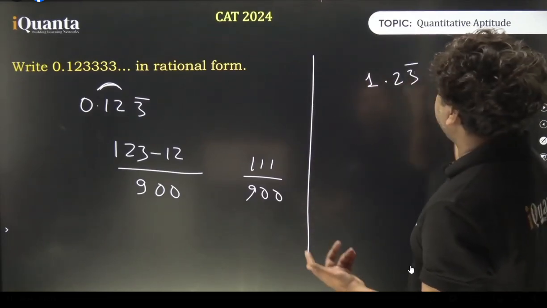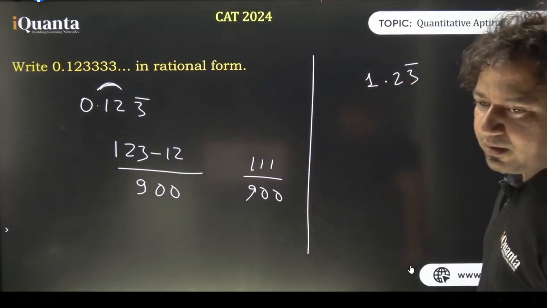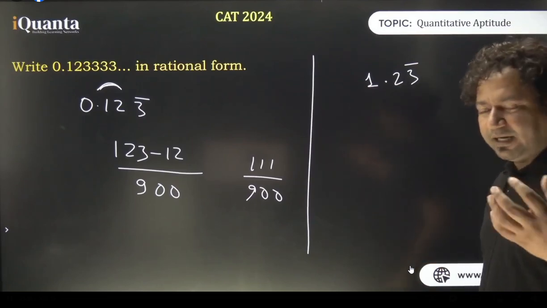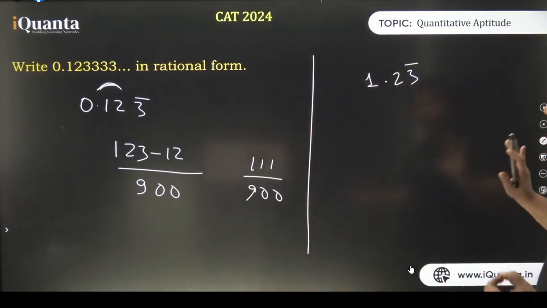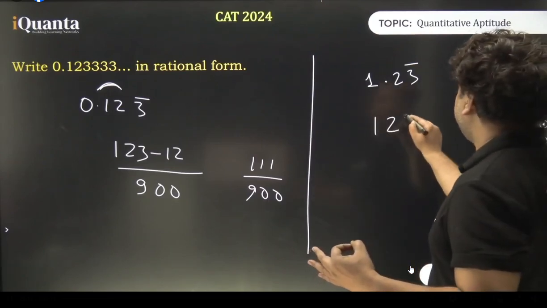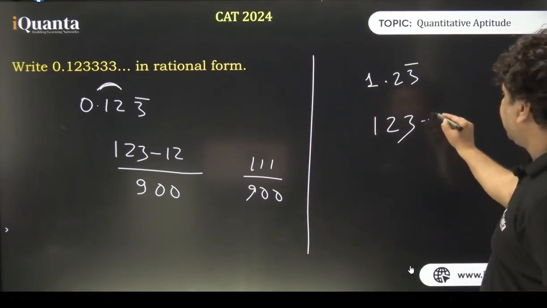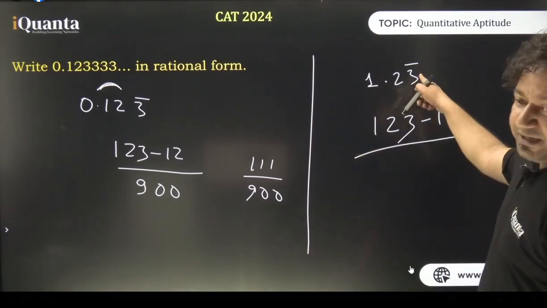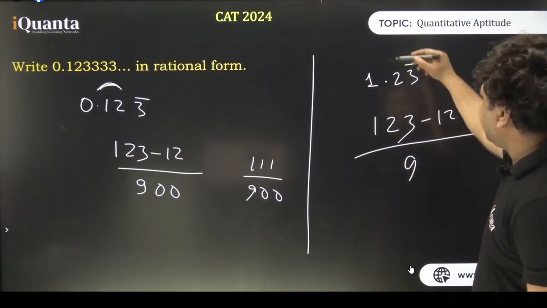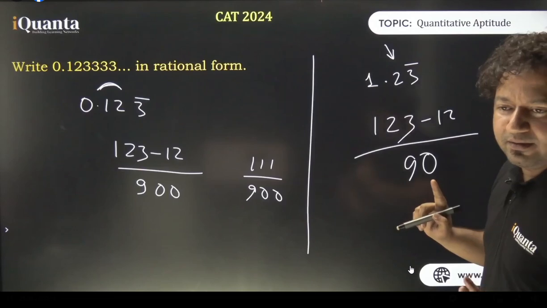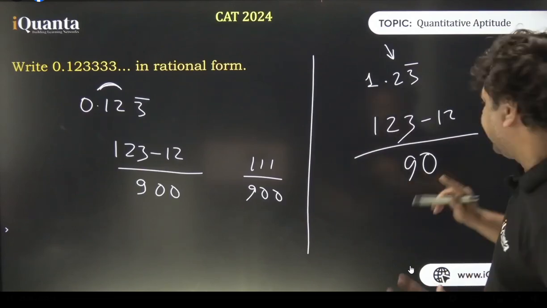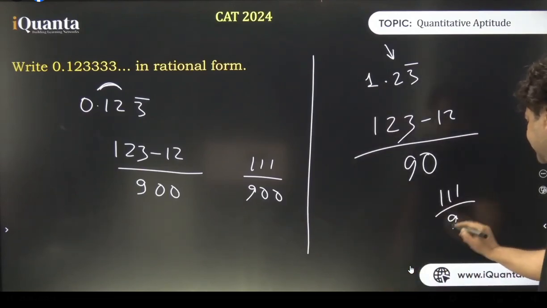1.23. कर दे इसको, ये लो, ऐसा कर दिया. Make it complex. First time, are you able to understand? Are you comfortable with my speed, my voice, diction, and everything? 1.23 bar is only on 3, so we'll put 123. All right, we'll subtract 12, that is not under the bar. How many digits under the bar? Only 1. Let's put 1 9, and then after bar we have only one digit. That means only 1 0 will come, not 2. Is that clear now? Great. So answer is 111 upon 90.